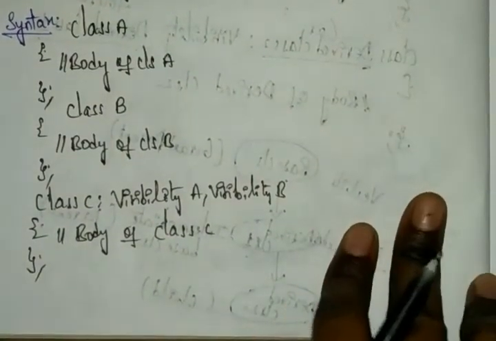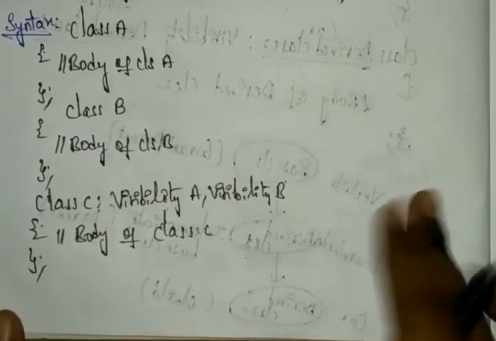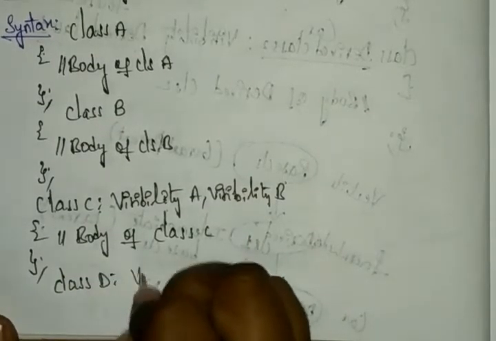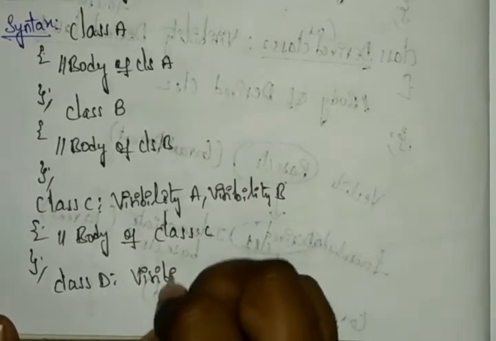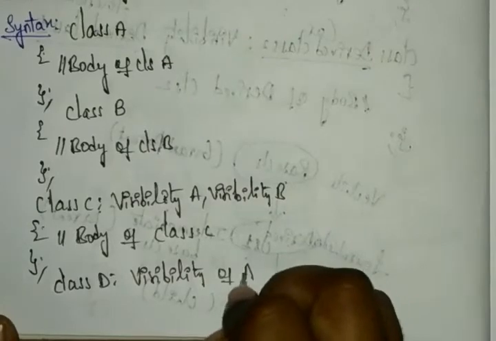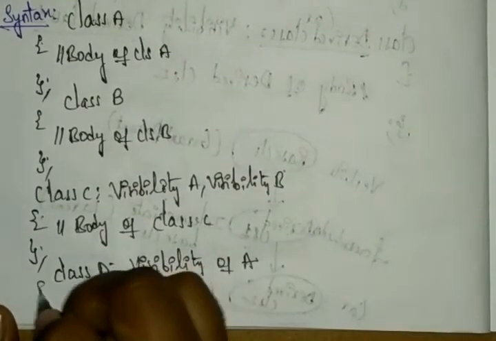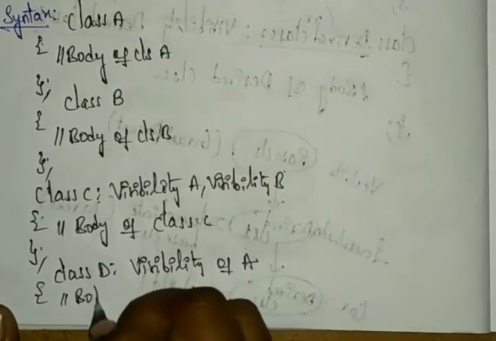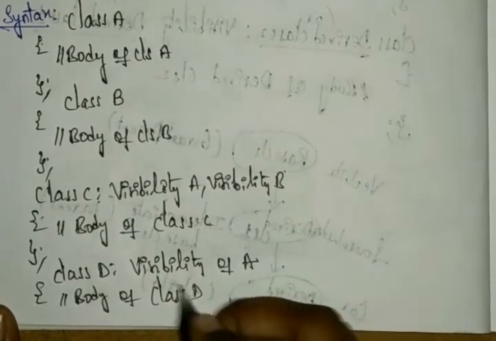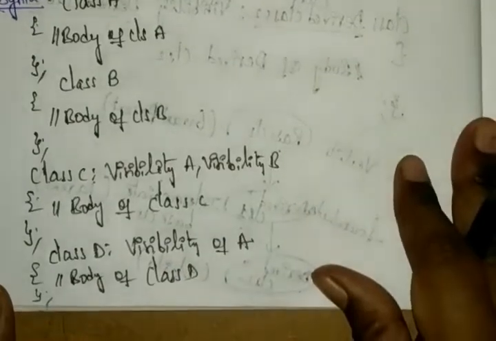And next we have class D. Class D will have the visibility of A. I'm just taking the visibility of A, and after that you can write the body of class D and then close the statement.